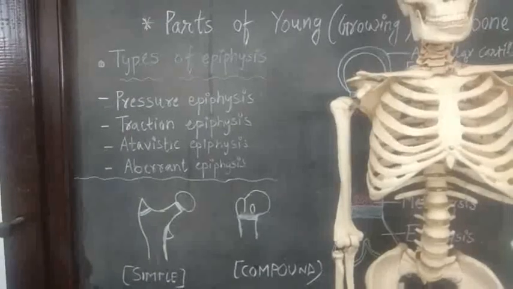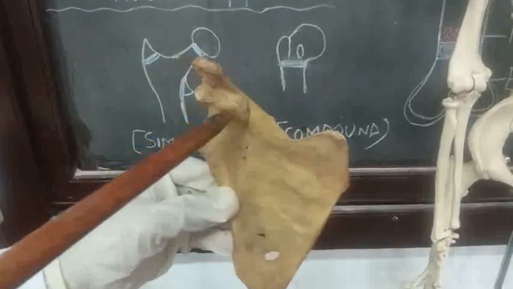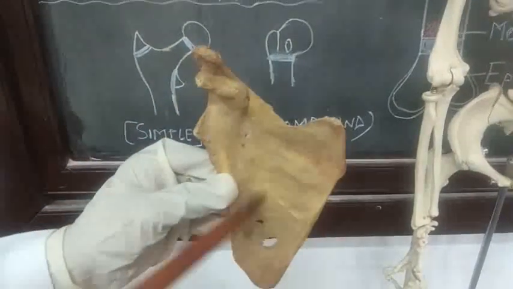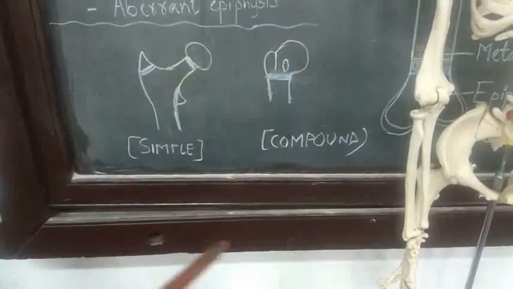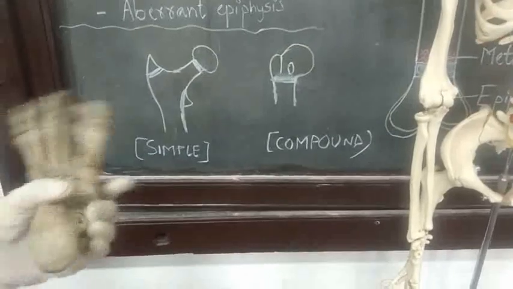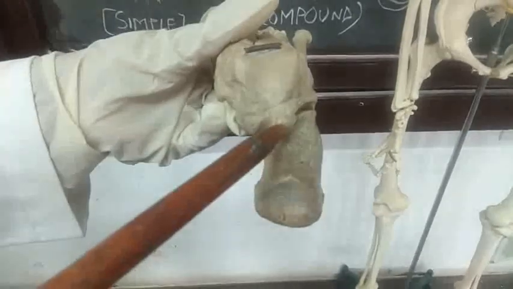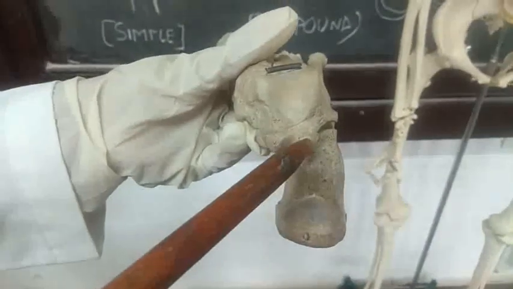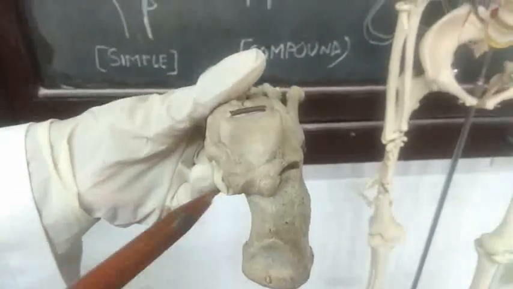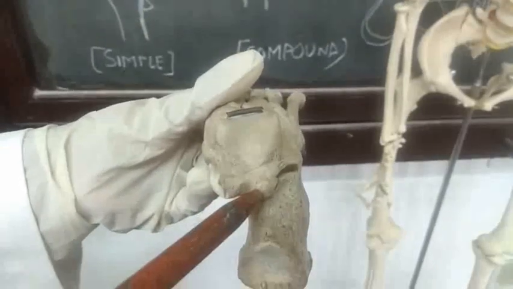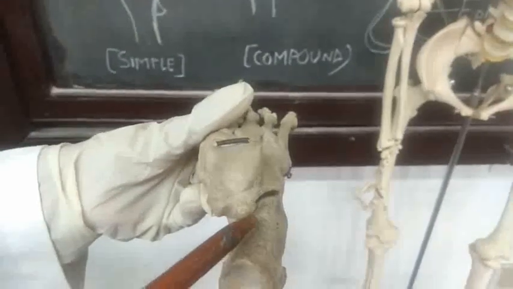Two examples are there in the atavistic epiphysis, that is the coracoid process of scapula. This is the scapula bone. You can see this is the coracoid process of scapula. And another example is the posterior tubercle of talus. This is the talus bone and this is the posterior tubercle of talus, that is the os trigonum. So, two classical examples are known in the human body, that is the coracoid process of scapula and os trigonum. And this atavistic epiphysis grows like a parasite.